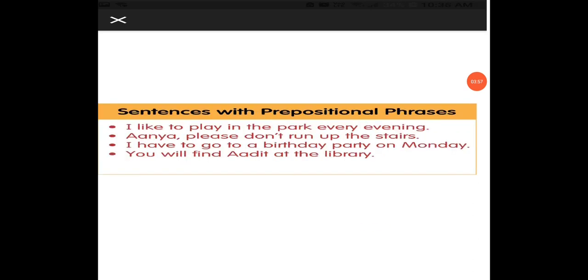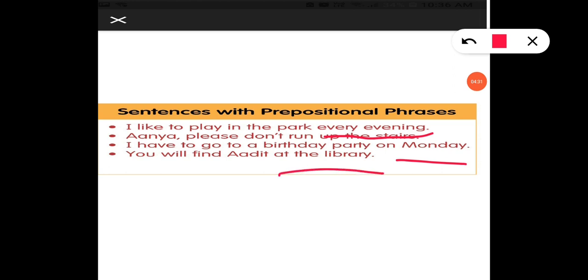These are some sentences we made by using prepositional phrases. I like to play in the park every morning. Here the phrase is in the park. Next one, Anya, please don't run up the stairs. Here the prepositional phrase is up the stairs. Next one, I have to go to a birthday party on Monday. Here on Monday is the phrase. Next one, you will find Adit at the library. So here at the library is a prepositional phrase.